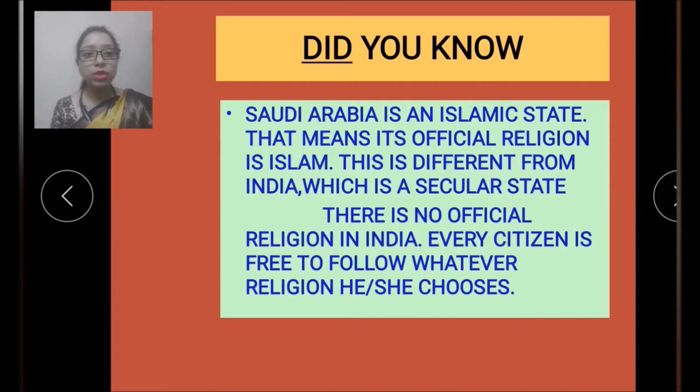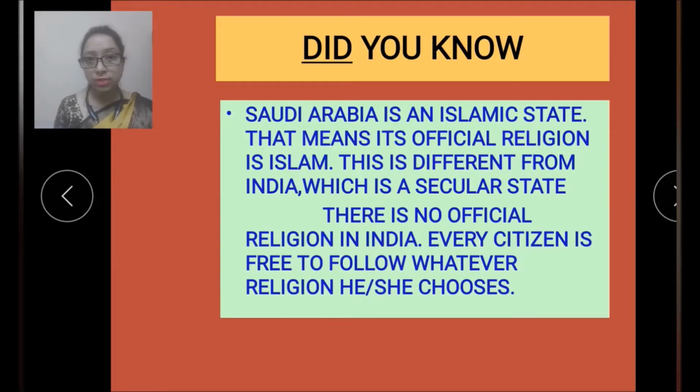Saudi Arabia is an Islamic state. That means its official religion is Islam. This is different from India, which is a secular state. So Saudi Arabia is different from India because India is a secular state.